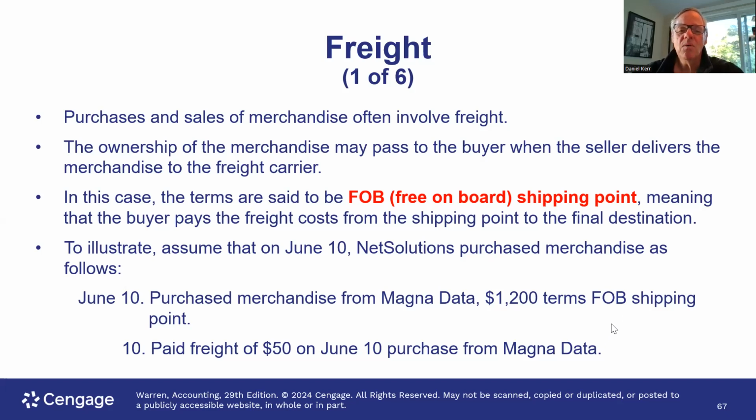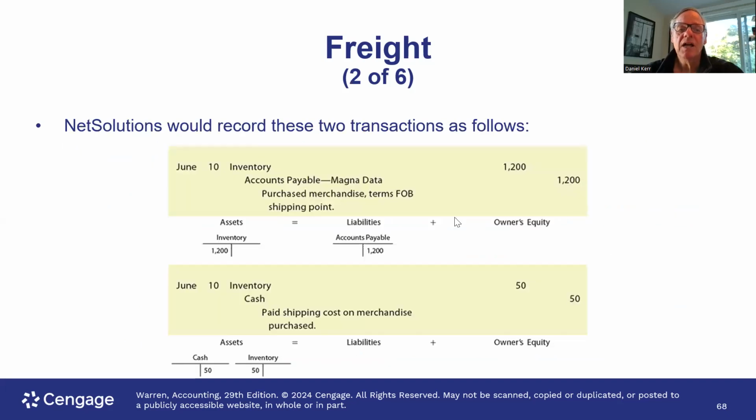So to record the transaction here, I debit inventory, I credit accounts payable. That's to record a purchase on account. And then when I pay the freight charges, since we're using a perpetual inventory here, the cost of shipping the freight in actually becomes part of the cost of the inventory. So I debit inventory and I credit cash. So that's the case of free on board shipping point.